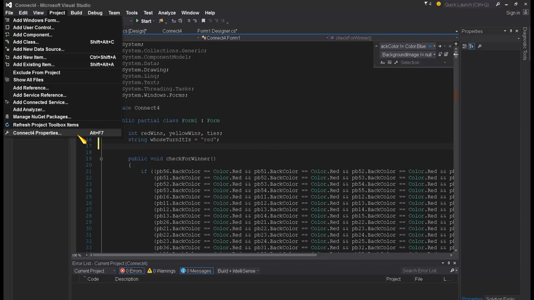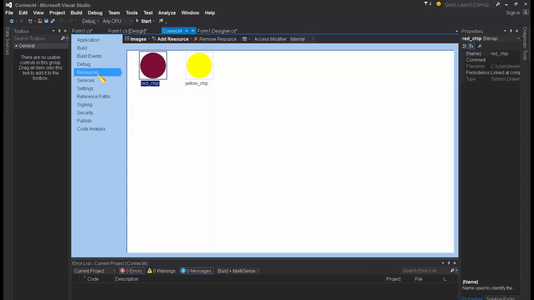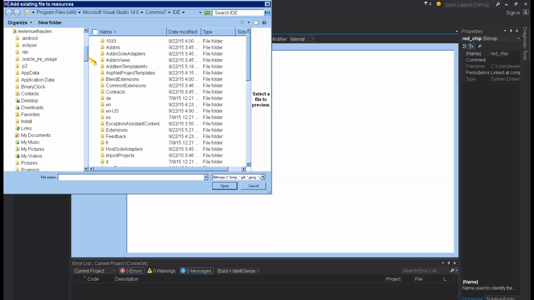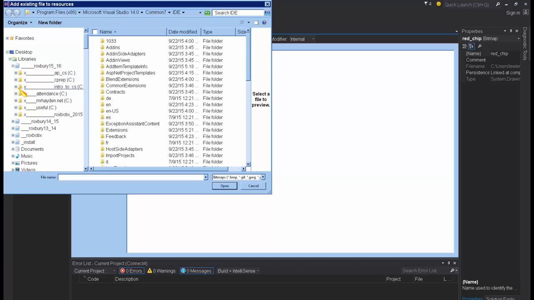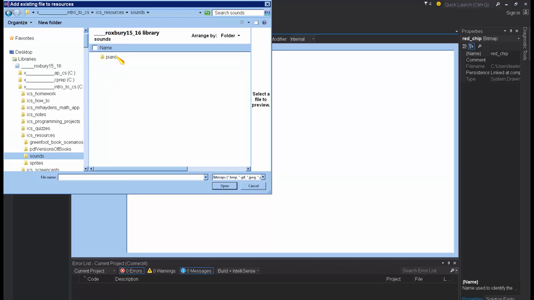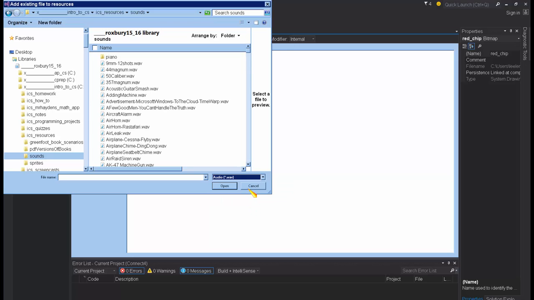I need to go down to the bottom where it says properties, and then I'm going to click on the resources tab, go to add resources, and add existing file. Then I'm going to browse to where all my sounds are, and I'm pretty sure for you it will be on the F drive under ICS, under sounds or sprites, somewhere in there. And I'm going to make sure that I have the mask set for audio.